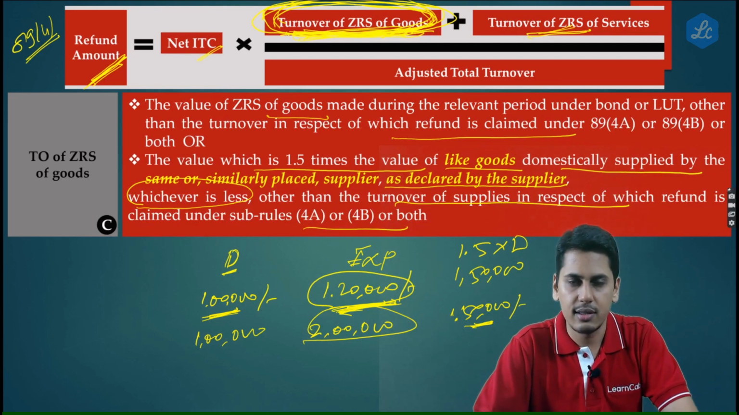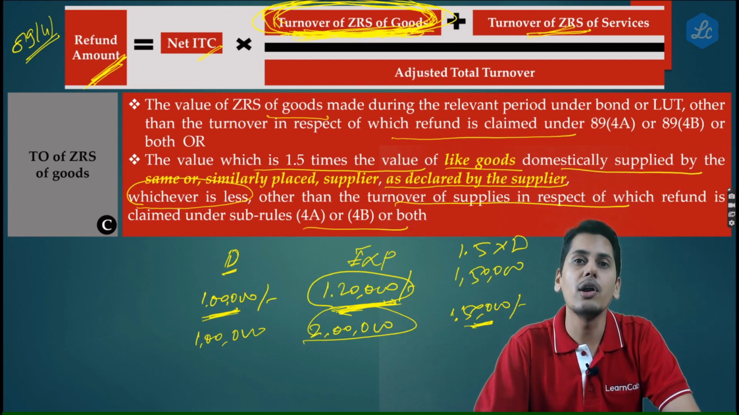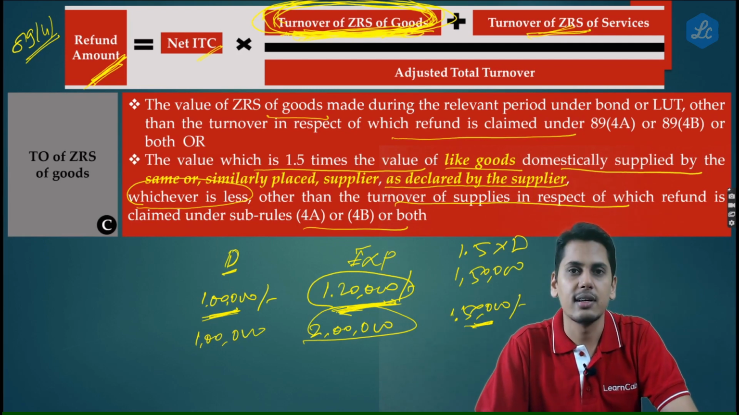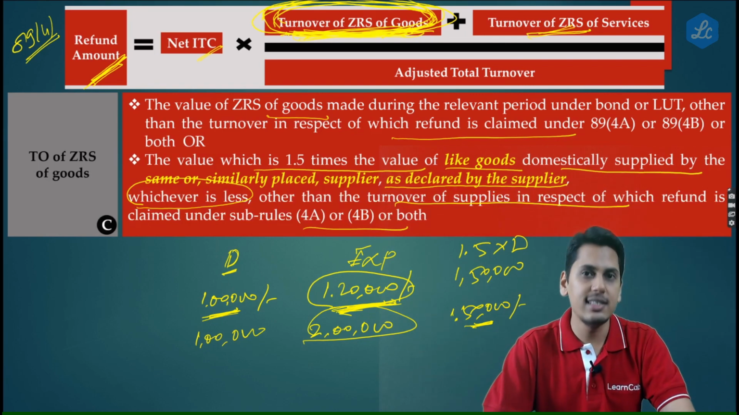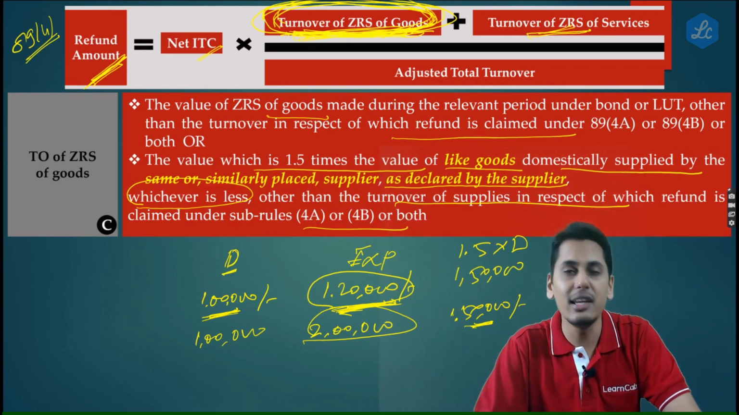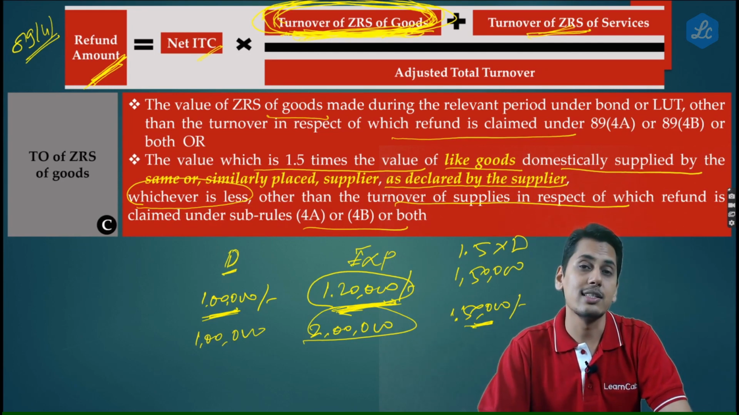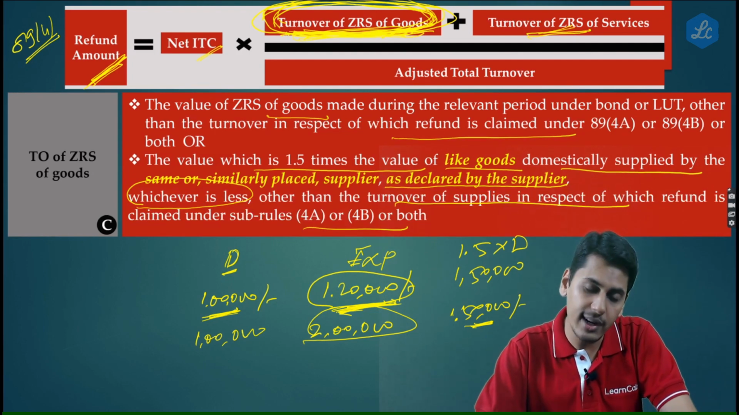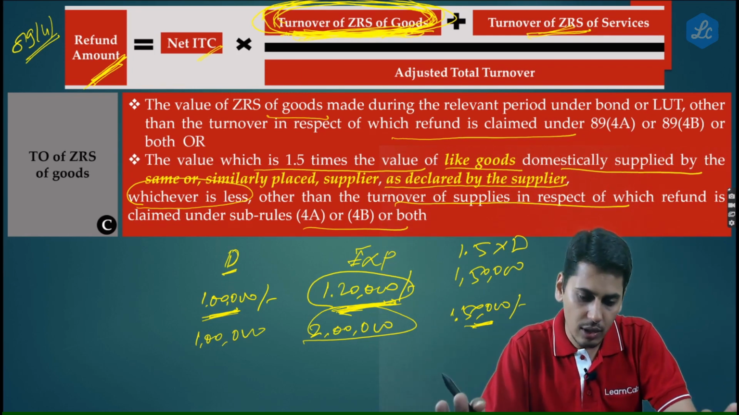The second issue is, this applies only when you are exporting under bond or LUT. If you are exporting goods on payment of IGST, there is no such restriction that your turnover is going to be restricted, for the purpose of obtaining refund, to 1.5 times of your domestic supplies. This provision is not there when you are going under section 16(3)(b) on payment of IGST. So two things: one, it is not applicable for services; two, it is not applicable for exports on payment of IGST. I'm sure you're able to follow this.